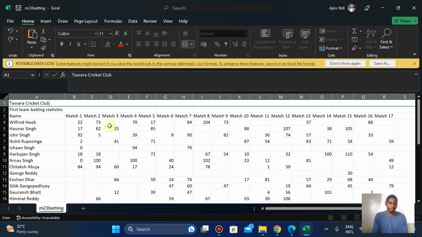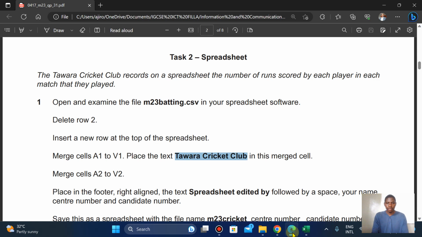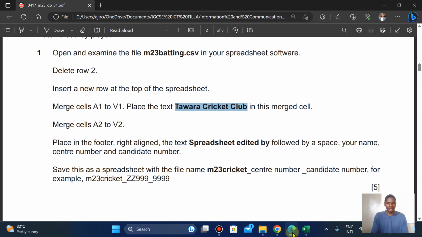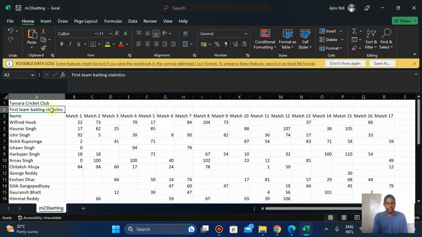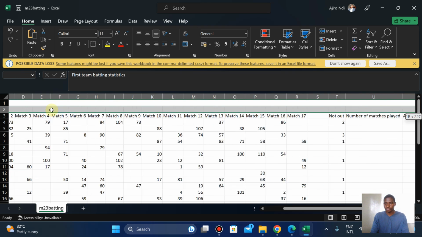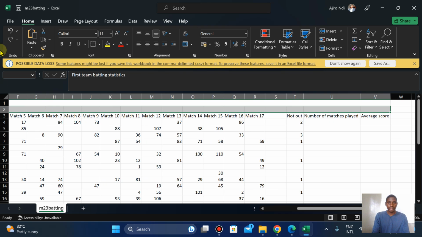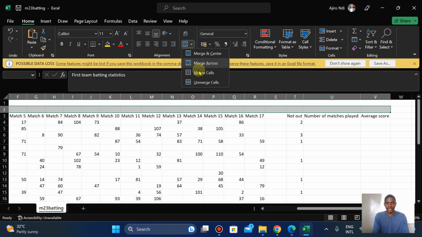Please merge cell A2 to V2. Hold my Shift, and now click here, then merge.